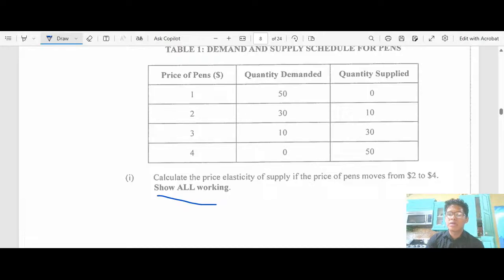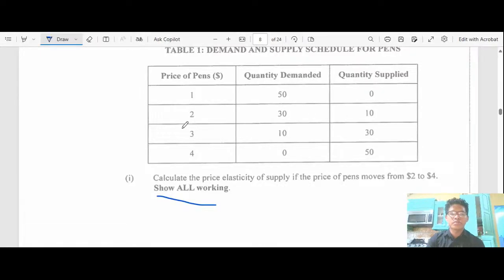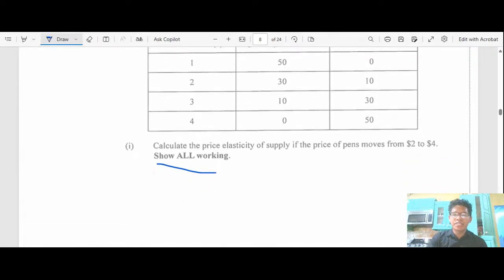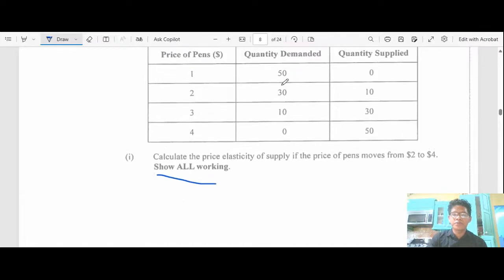So let's go back to this document. If they move from $2 to $4, the percentage change in quantity demanded will be 0%. Price of pens, that would be the percentage of that, 2 to 4.